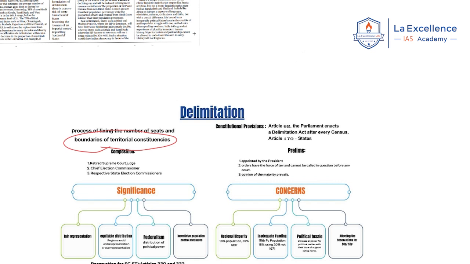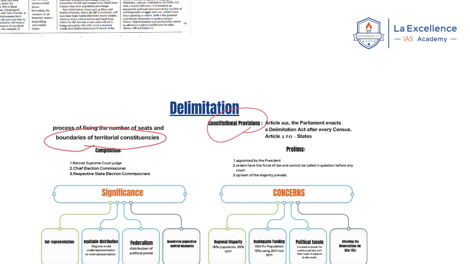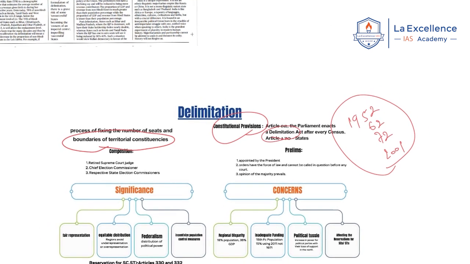Now, what are the constitutional provisions regarding this? Article 82 says that Parliament has the power to decide who conducts this delimitation process and in which manner. As per this, Parliament periodically enacts delimitation acts. That is why it enacted delimitation acts in 1952, 1962, 1972, and 2001. These are the four times delimitation was conducted. Now, this is what delimitation means.